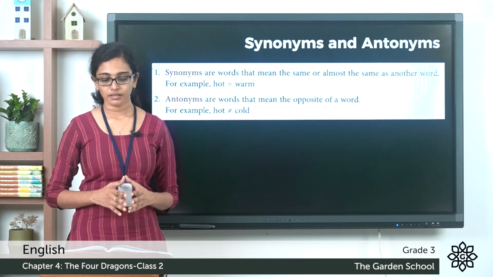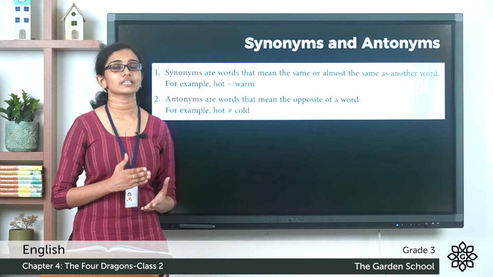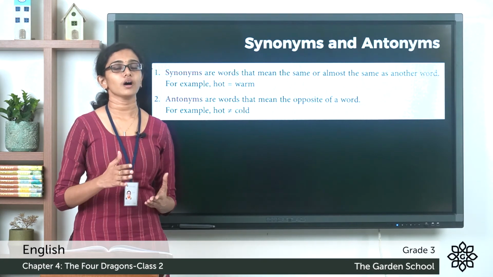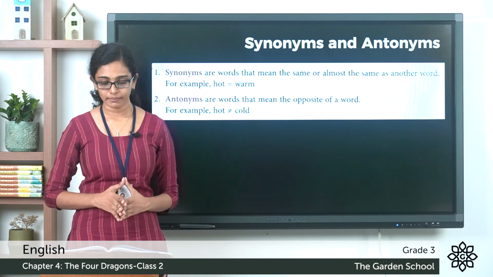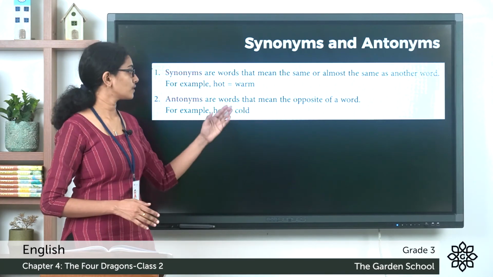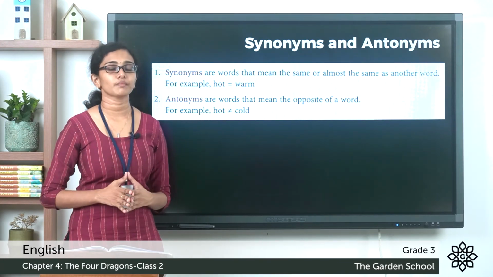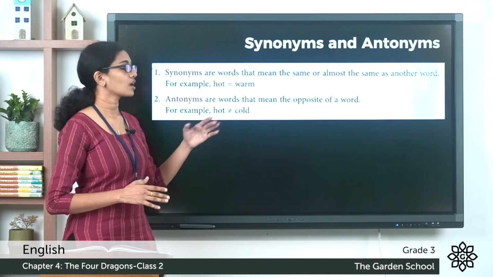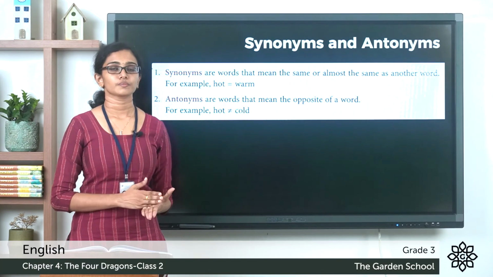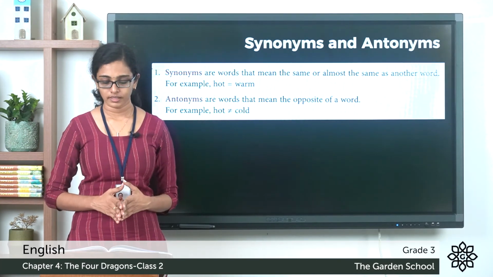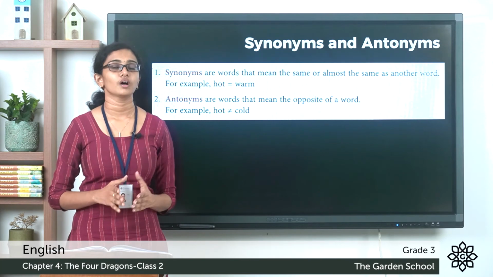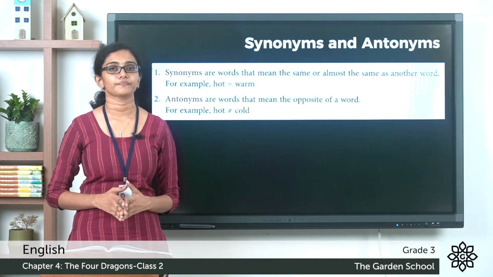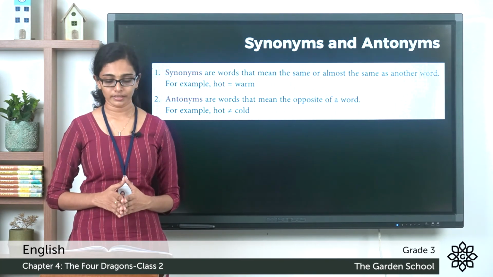Now, antonyms means words that are opposite in meaning to the given word or phrase. And one example is given in the textbook itself, hot. And what is the antonym of hot? It is cold. Small, big. Bad, good. Full, empty. You can find your own more examples.